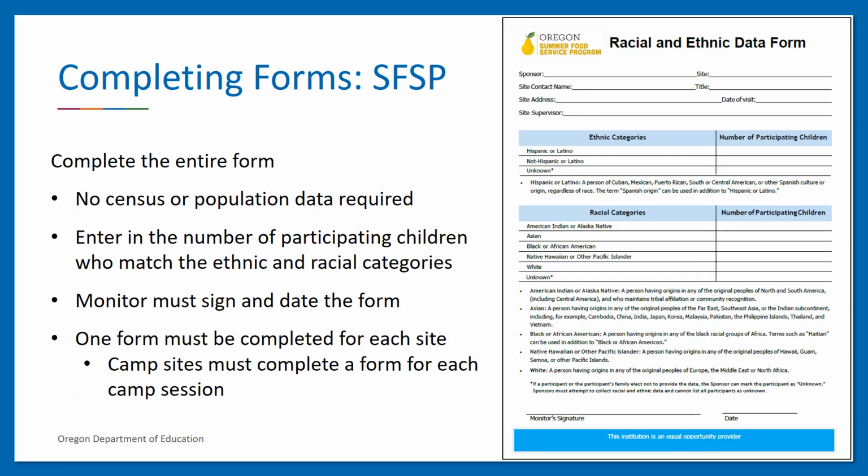To complete the SFSP Racial and Ethnic Data Form, sponsor monitoring staff must fill out all sections on the form. It is recommended that monitoring staff complete the form during the monitoring review, but it may be collected at a different date. Unlike the CACFP form, no census or population data is required. Sponsors must enter the number of participating children who match the ethnic and racial categories. The monitor must sign and date the form. One form must be completed for each site. However, sponsors with campsites must complete a form for each camp session.